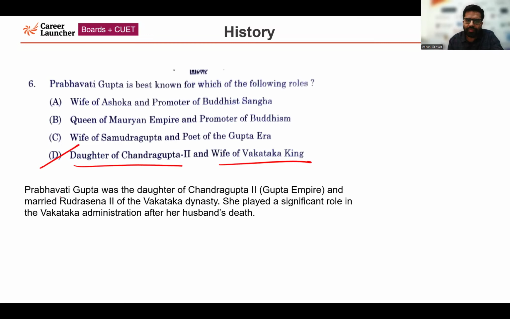When it comes to Prabhavati Gupta, she was the daughter of Chandragupta II, a very important ruler of the Gupta dynasty, Gupta Empire. She also married Rudrasena II of the Vakataka dynasty. She again played a significant role in Vakataka administration after her husband's death. So the correct answer is option number D.